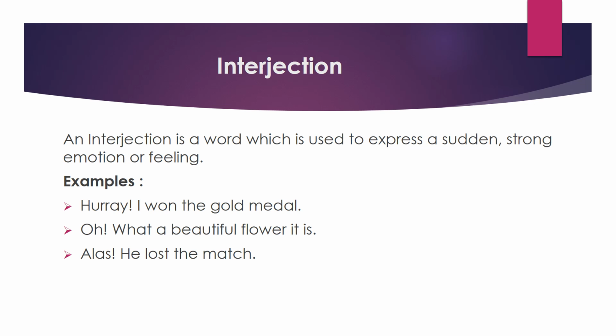The next sentence, oh, what a beautiful flower it is. Here by looking at the flower, they are feeling surprised. That's why the expression oh is here an interjection. The next one, alas, he lost the match. Alas is an interjection. It shows the unhappiness of the person who lost the match.